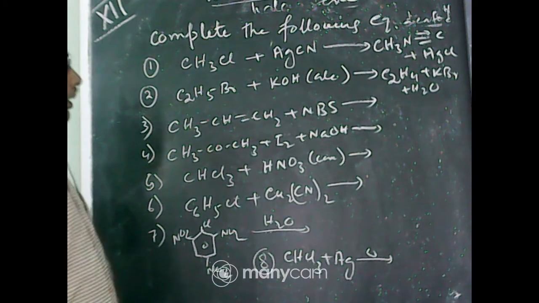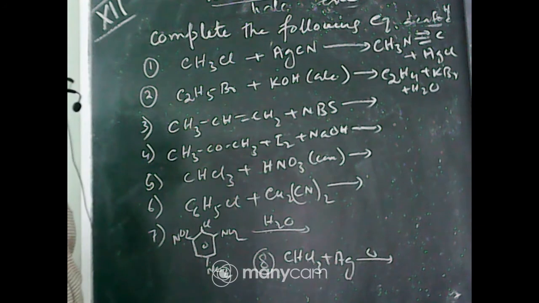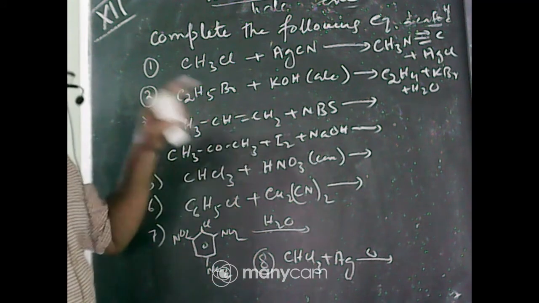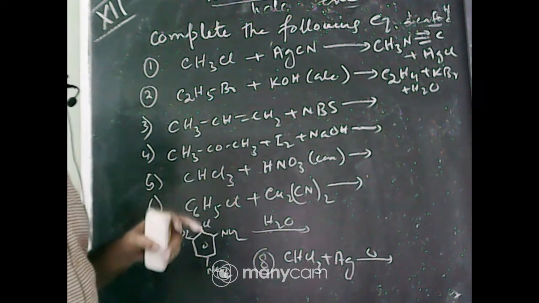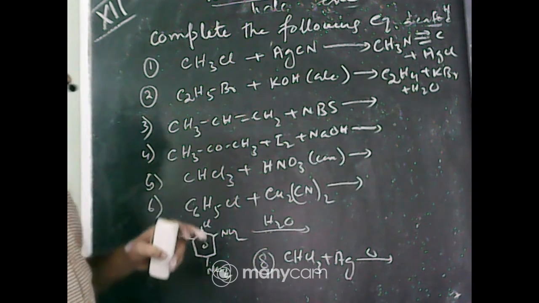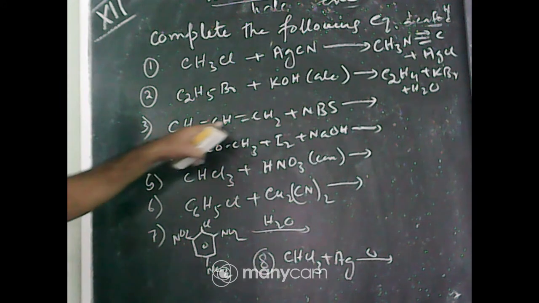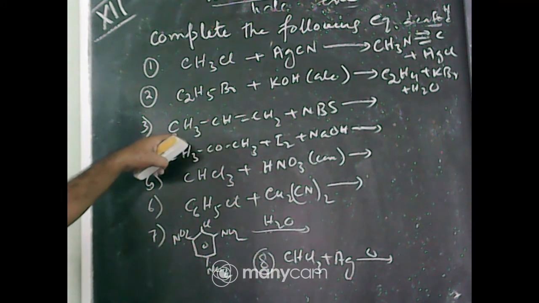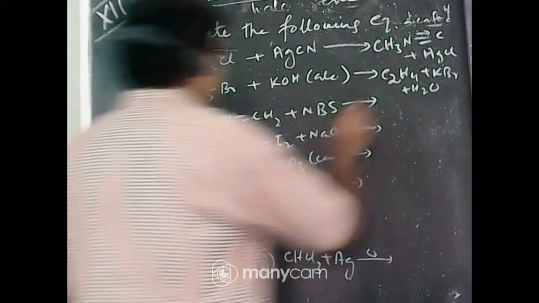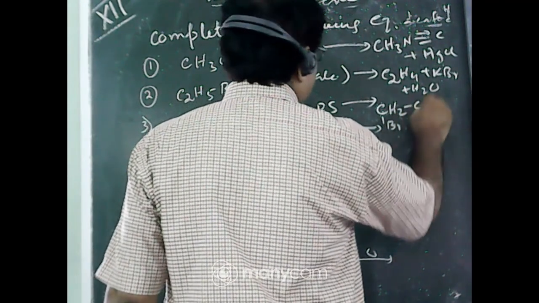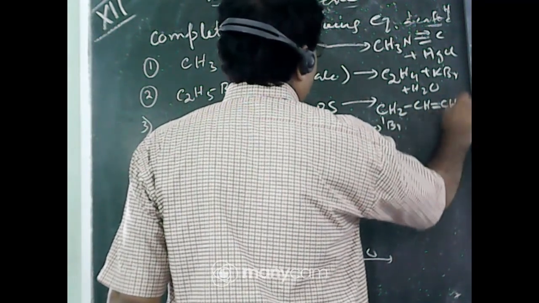Now when propene reacts with NBS, N-bromosuccinimide, it undergoes an allylic substitution reaction. Allylic substitution means the hydrogen atom attached to the allylic carbon, the carbon next to the carbon-carbon double bond, is replaced by bromine. So the product will be CH2Br, single bond CH, double bond CH2.